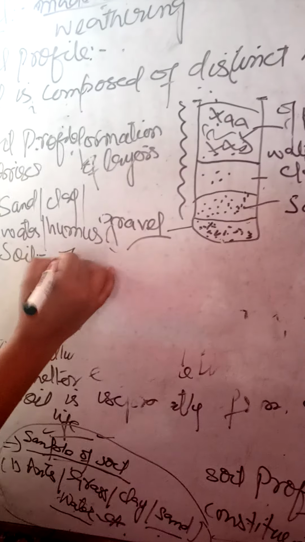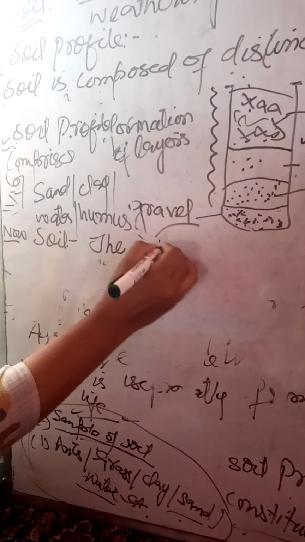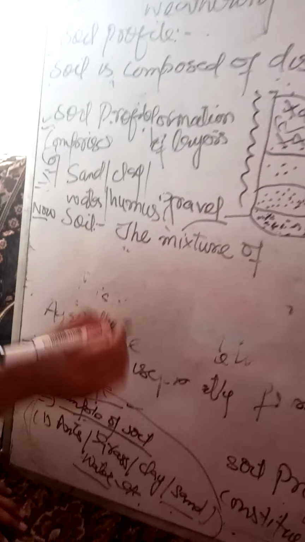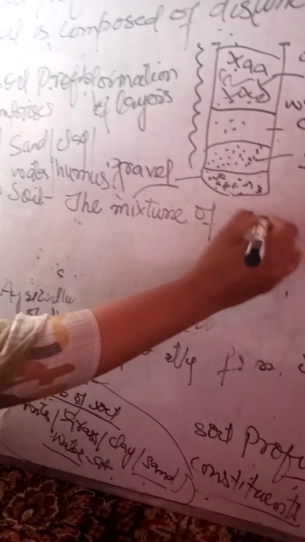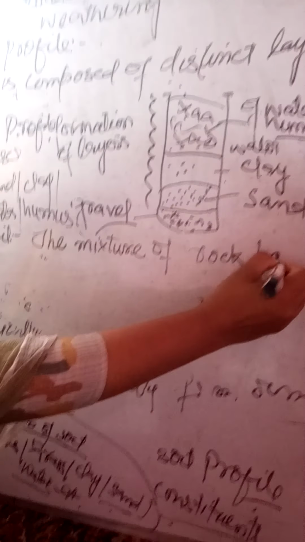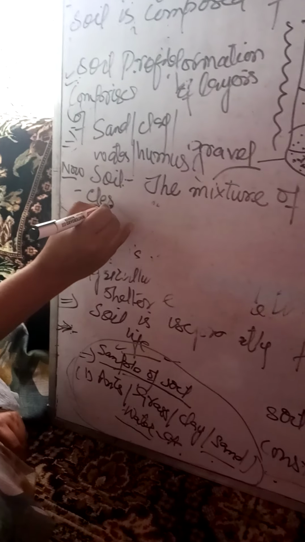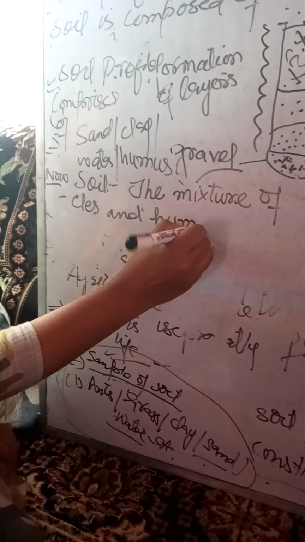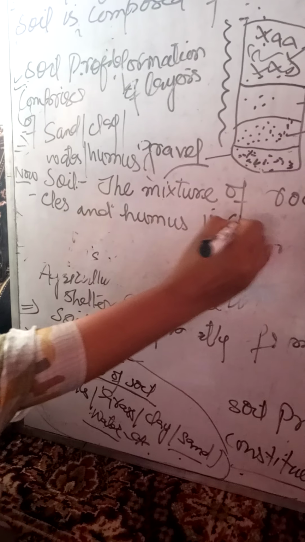The mixture of rock particles and humus is called soil.